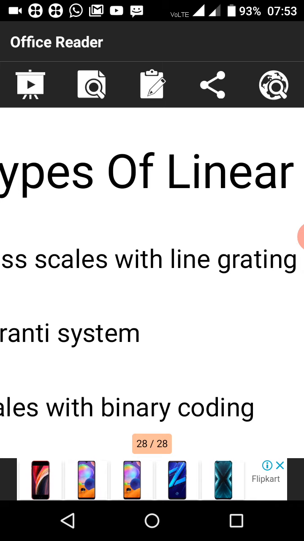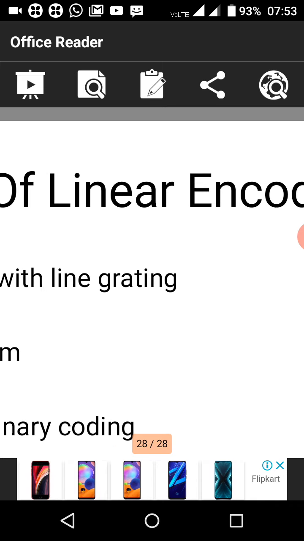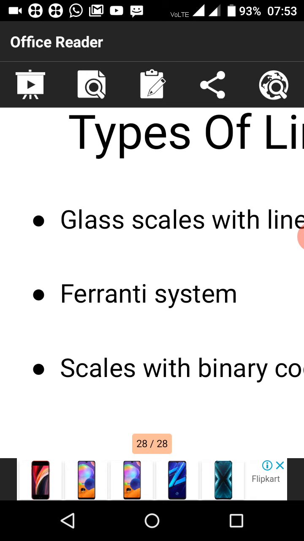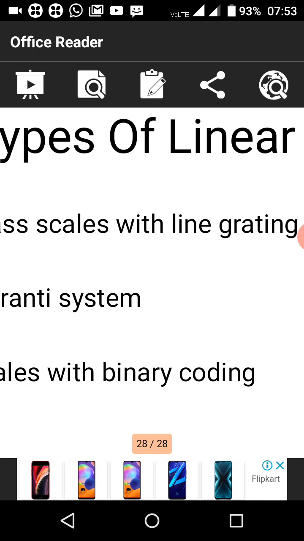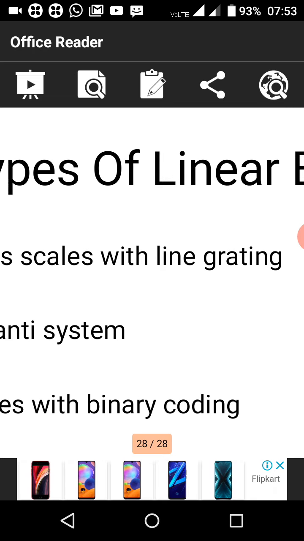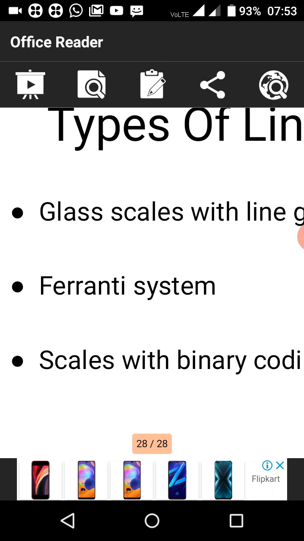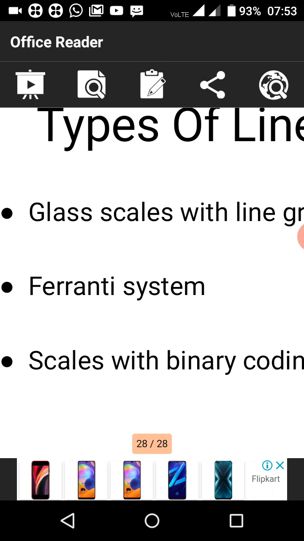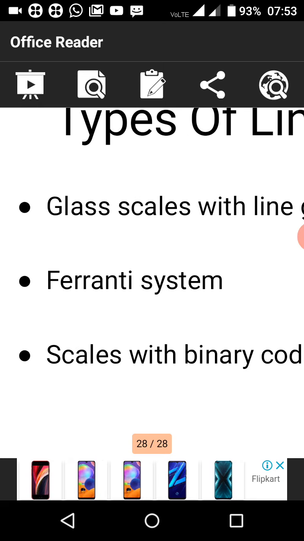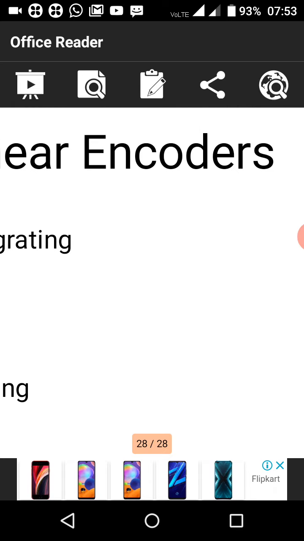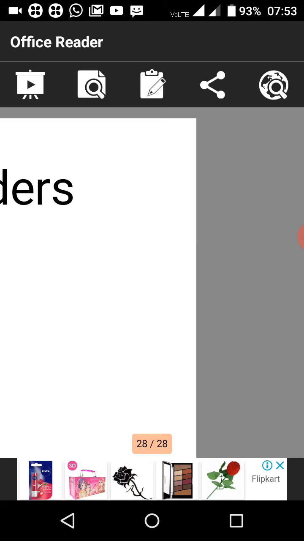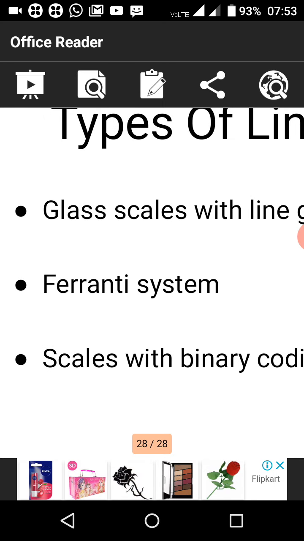Types of linear encoders we have studied. Line scale encoders are of three different types: first, glass scale with linear grating; next, Fahrenheit system; next, scale with binary codes. These are all units measured in Fahrenheit. Next, scale with binary coding, so two codes it is. This is the types of linear scales.